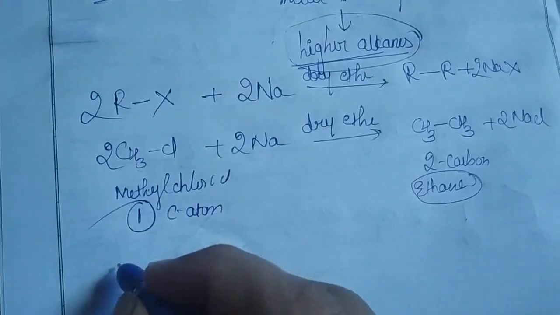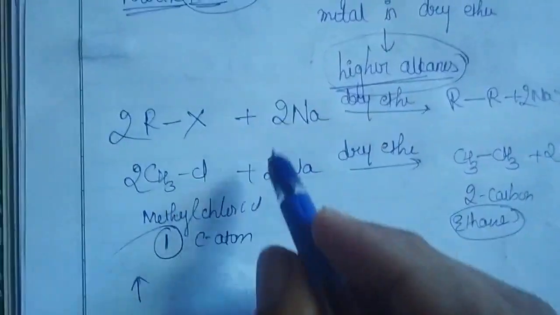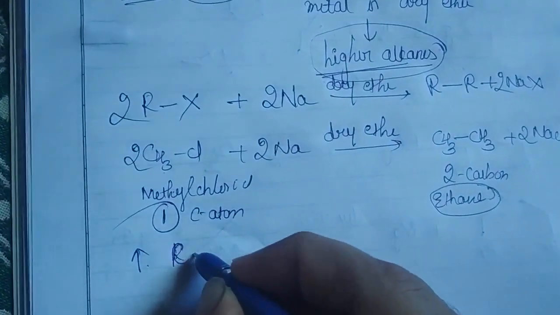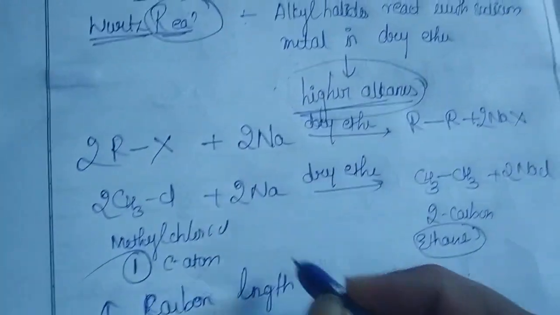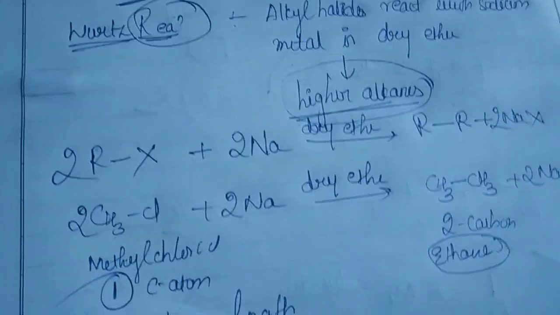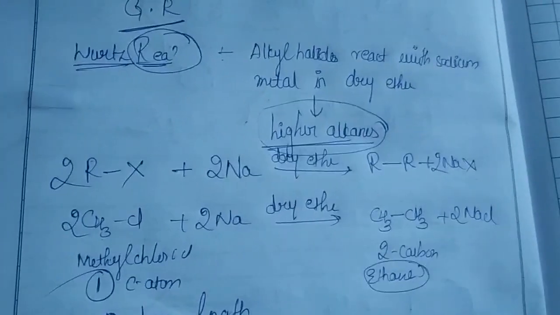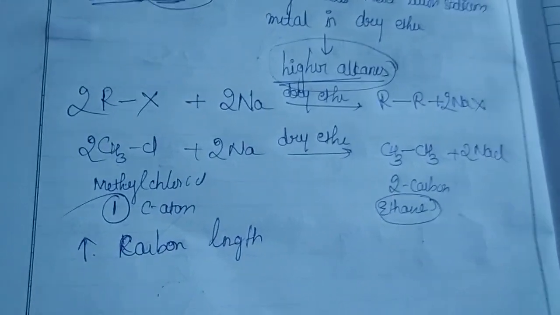So the major important property we see in the Wurtz reaction is that this reaction increases the carbon length. That is, it increases the number of carbon atoms in a molecule. So this is an important example of a reaction which involves increasing the carbon chain.